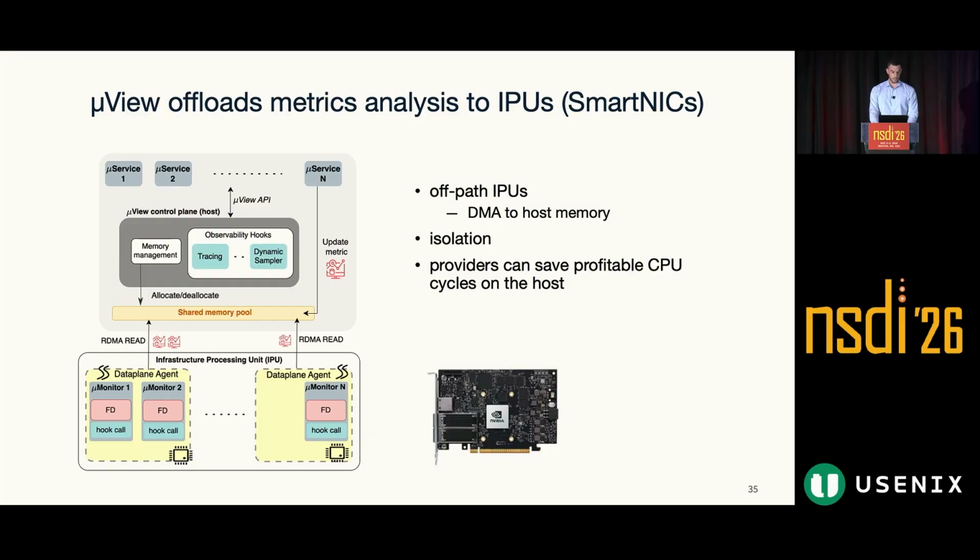The second architectural methodology that we use is offloading the sketch execution to infrastructure processing units, which are more and more common in data centers. By doing that, we ensure that the sketch is isolated from user workload, and the CPU cycles are dedicated to profitable workloads such as microservices. Also, for the details of the architecture, please refer to our paper.